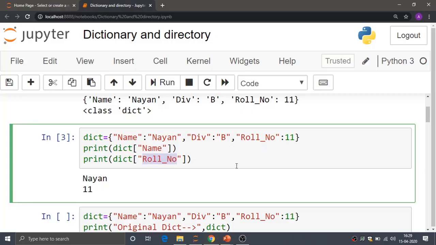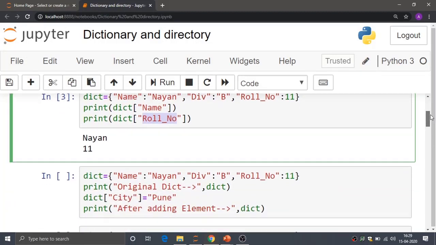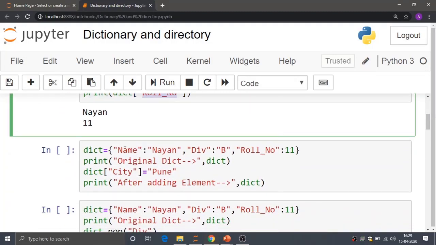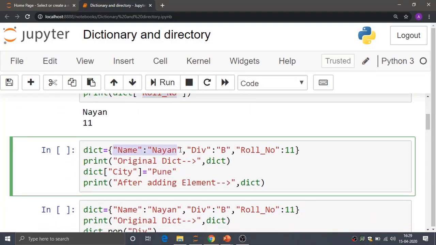So we will run this program on the Jupyter notebook. Previously in my dictionary there are three elements: name, division and roll number. I have printed the original dictionary values. Then I have added city as the key and Pune as the value in the existing dictionary, and whenever you add a new element in the dictionary, it is kept at the end of the existing elements.